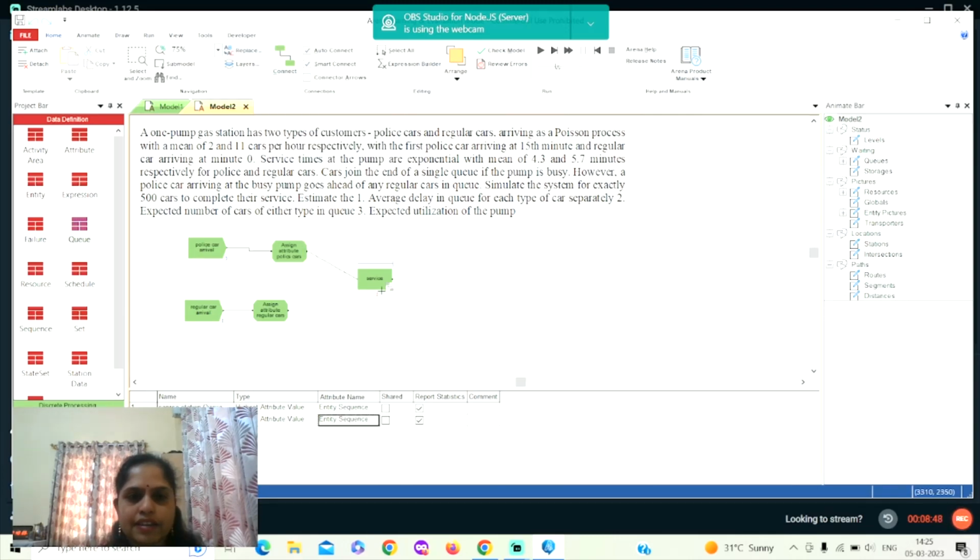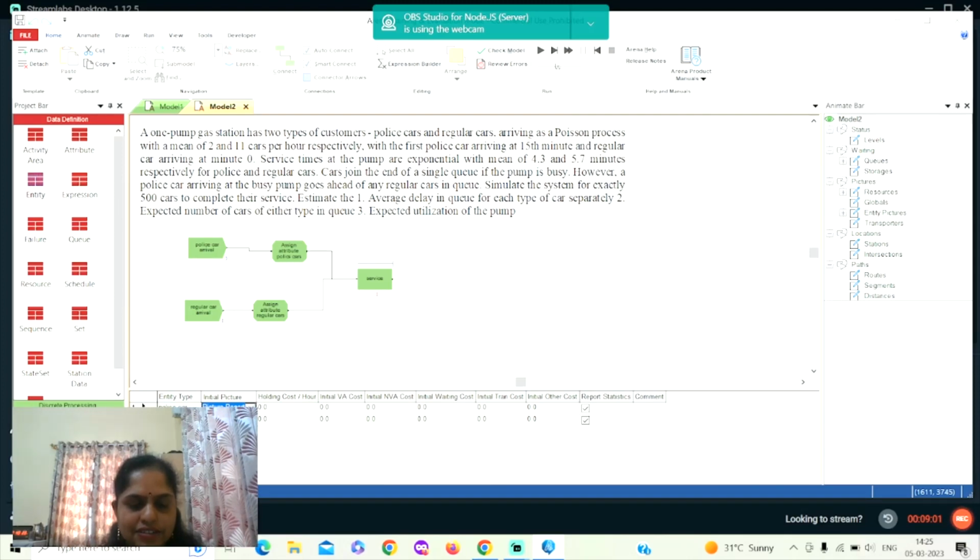So I'll just click on this, and similarly here, to give a different animation effect in the picture for the police car, I'll assign a different value. Let me assign a green ball for the police car, and for the regular car, I'll give a red ball. That means the red ball picture is depicting the regular car, and the police car is depicted by the green ball. This is only for the animation effect. So let me complete this.